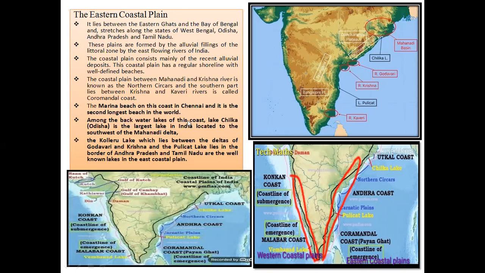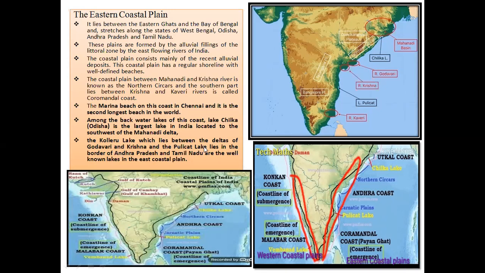Among the backwater lakes of this coast, there is Lake Chilka. See, this is Lake Chilka, a backwater lake created by rivers or the ocean in Odisha, the largest lake of India, in the southwest of the Mahanadi Delta. So the Chilka lake, which is located in Odisha, was created by the backwaters of the ocean and sea.